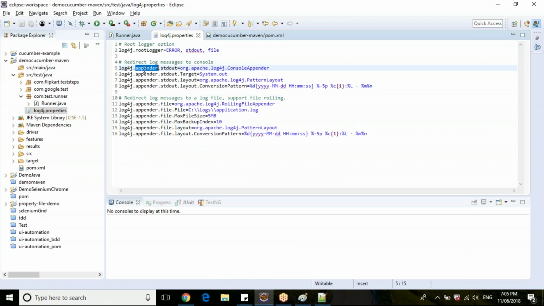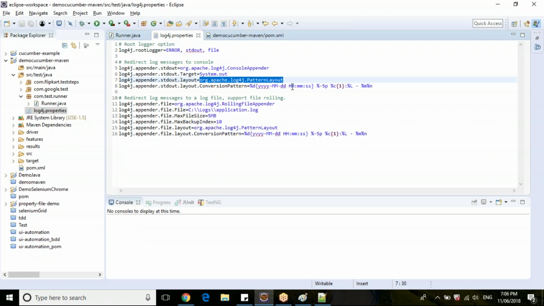You will write the appender like this. An appender is nothing but the output, wherever you want to print the logs. Let's say you're displaying to standard output, it will append to the console output. Then the target is System.out, which is nothing but to print here.